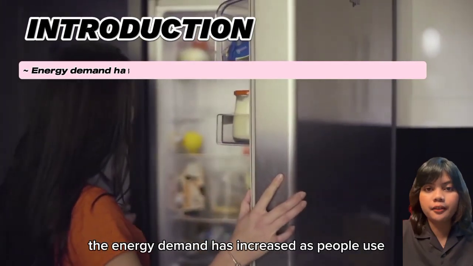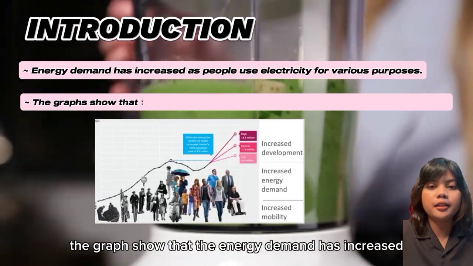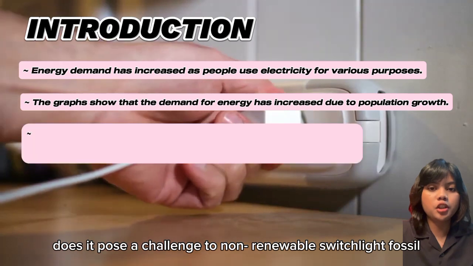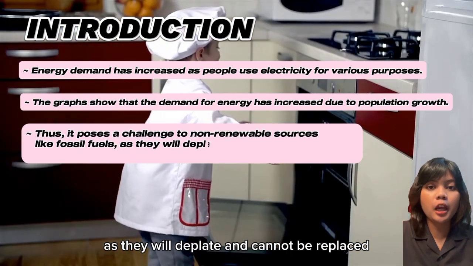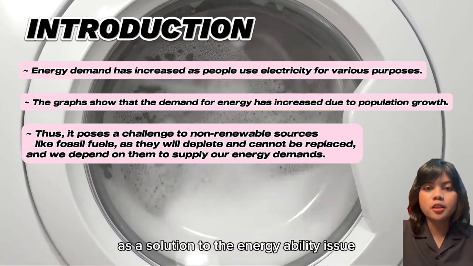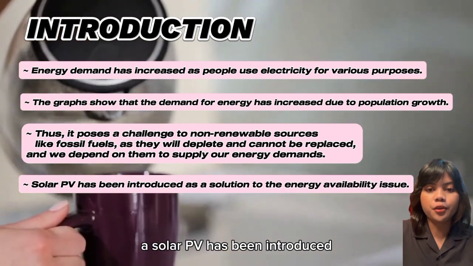My title for this project is Voltage Stability Analysis of Electric Power Systems with High Penetration Photovoltaic Integration. Energy demand has increased as people use electricity for various purposes. The graph shows that the energy demand has increased due to population growth. Thus, it poses a challenge to non-renewable sources like fossil fuels, as they will deplete and cannot be replaced. We depend on them to supply our energy. As a solution to the energy availability issue, solar PV has been introduced.